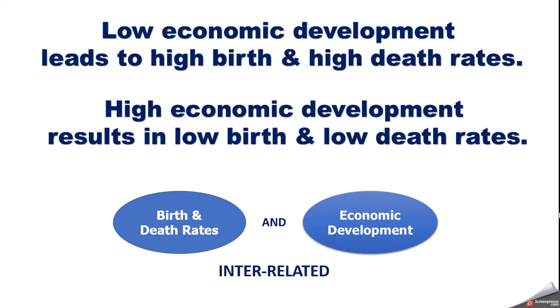So these two important points you have to remember. First, low economic development leads to high birth rate and high death rate, and high economic development results in low birth rate and low death rate. So on one hand we have birth and death, and on the other hand we have economic development, and both these components are interrelated. Both influence each other. Birth rate and death rate influence economic development, and similarly economic development influences the birth rate. This interrelation was explained with the help of the demographic transition model.